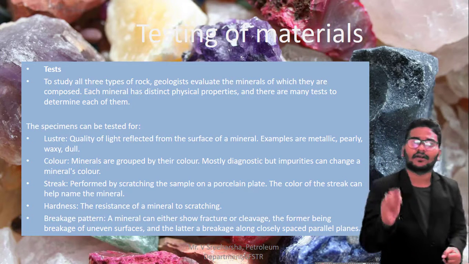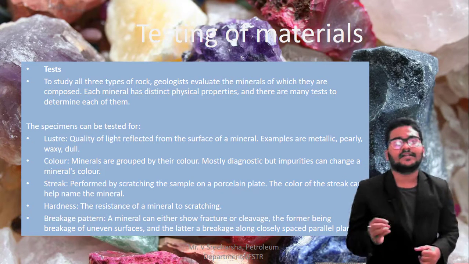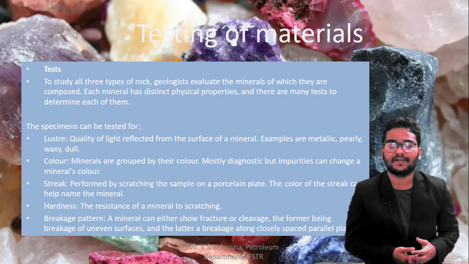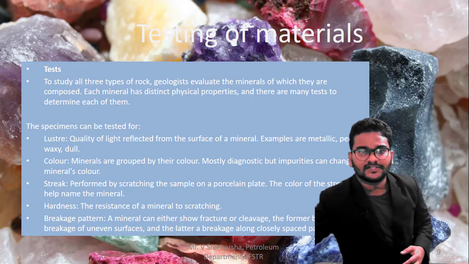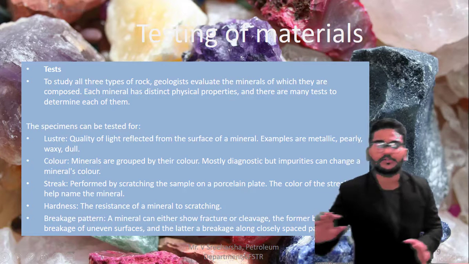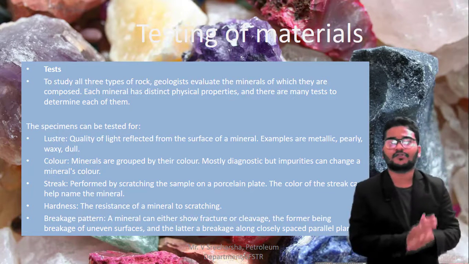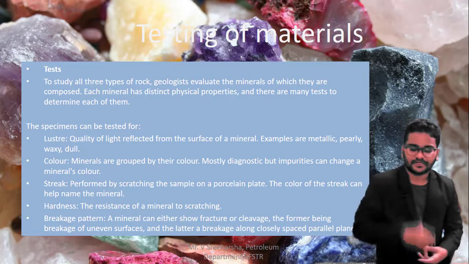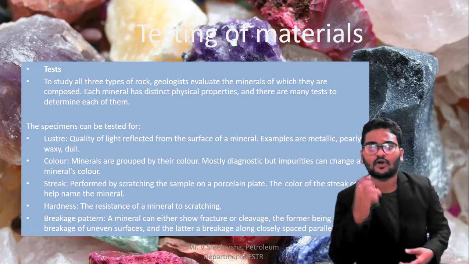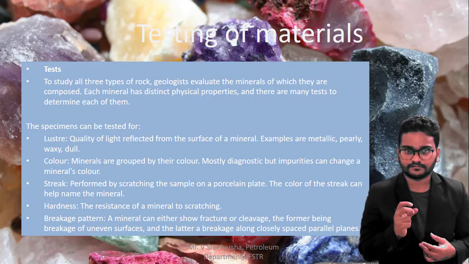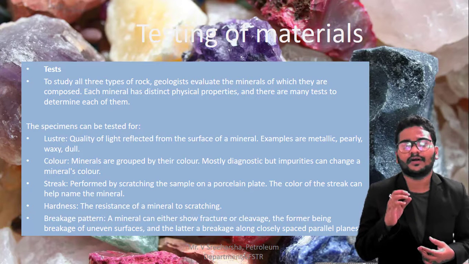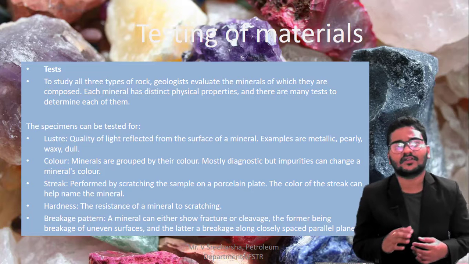First of all, you have to take one rock and test it by different testing parameters. Here I mentioned different types of tests that are done for every rock, so that we can understand which category the rock belongs to. The first one is luster. Luster means the quality of the surface which is present on the rock.